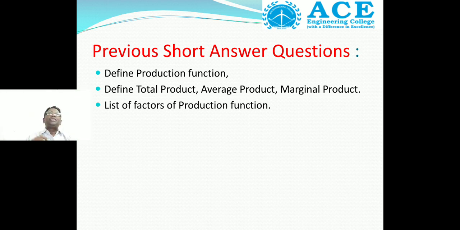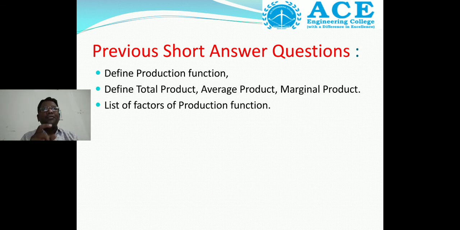Then the third question is: list the factors of production. What are the factors of production? Land, labor, capital and organization. These are the factors of production. Whereas the demand function is Dx = f(P, Po, Y, T), where P means price, Po the price of other commodities, Y income, and T tastes and habits.